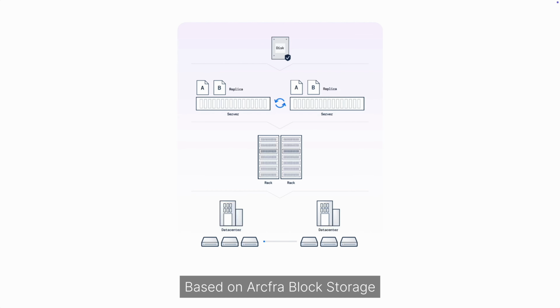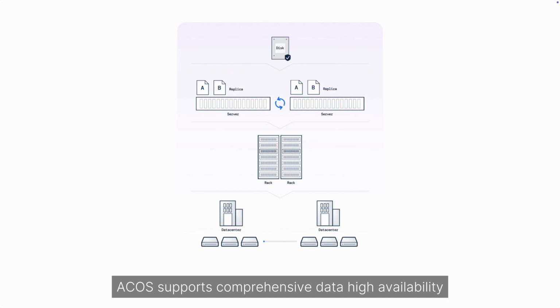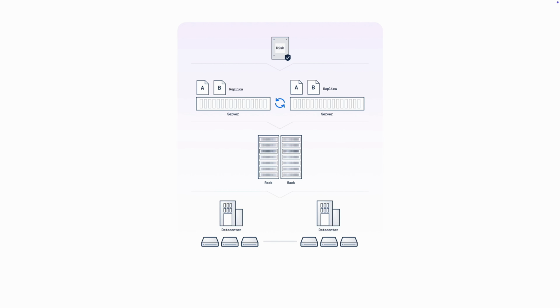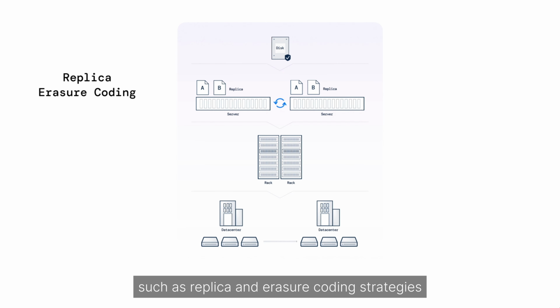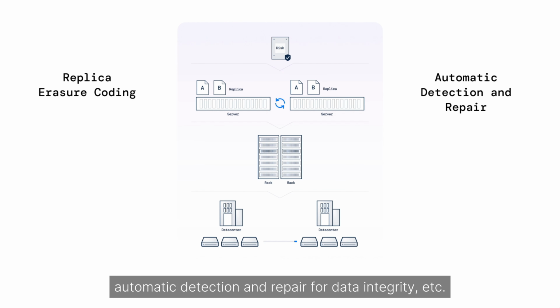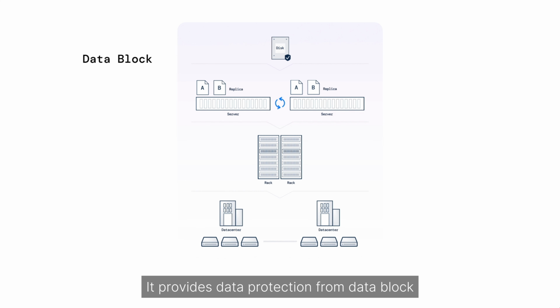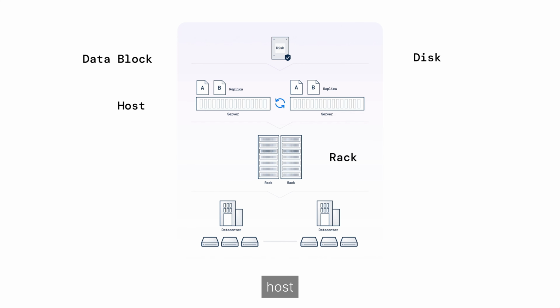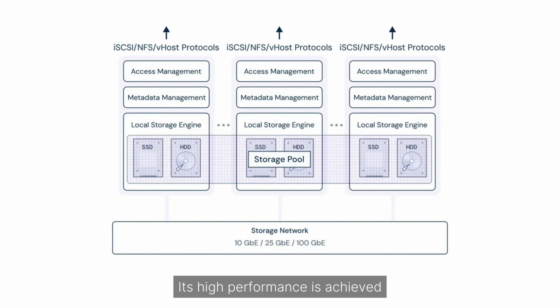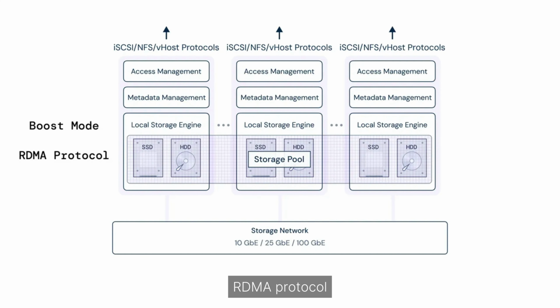Based on Arcfra Block Storage, ACOS supports comprehensive data high availability, such as replica and erasure coding strategies, automatic detection and repair for data integrity, etc. It provides data protection from data block, disk, host, rack, and site levels. Its high performance is achieved with fully distributed architecture and capabilities such as boost mode, RDMA protocol, volume pinning, hot-cold